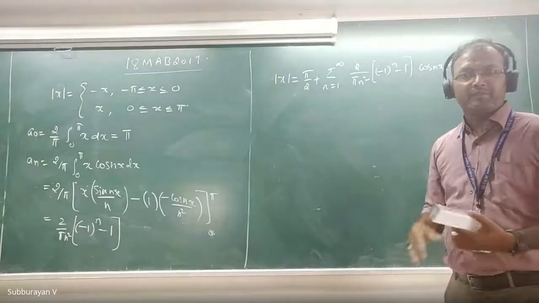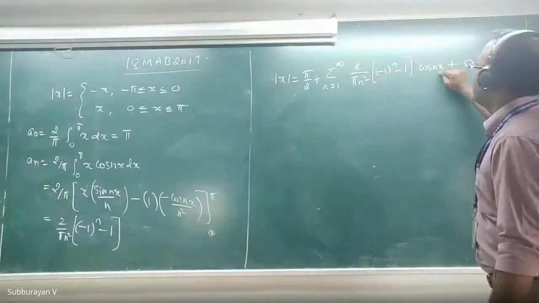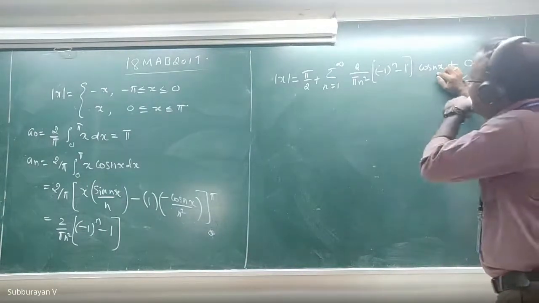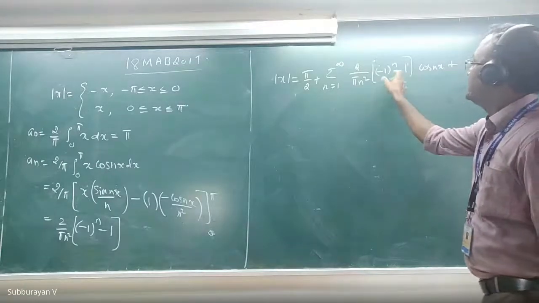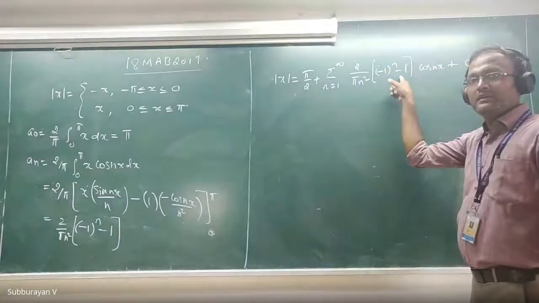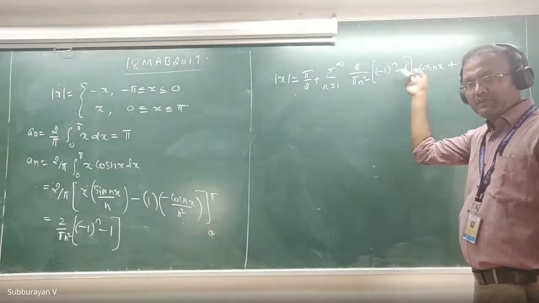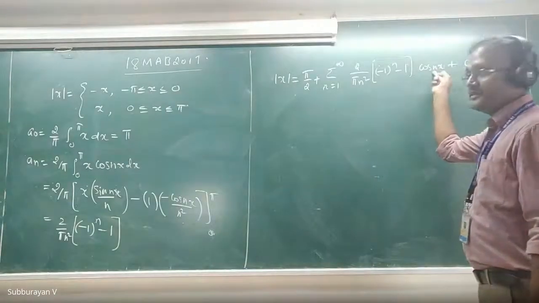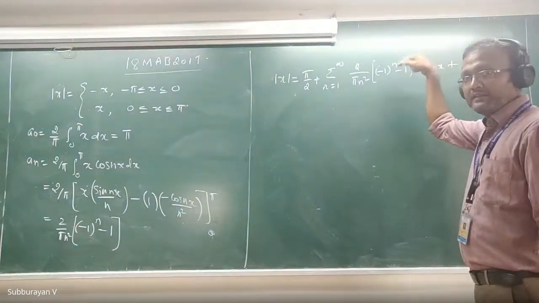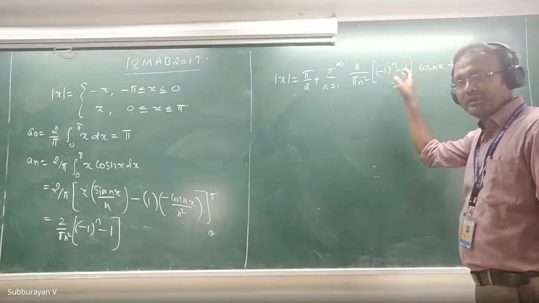Even for x equal to pi, what will happen if I substitute x equal to pi? This is cos n pi. This is minus 1 whole power n into minus 1 raised to the power n minus 1. For odd numbers, this will be minus 2, and then it is multiplied by minus 1, so this will be positive. For even numbers, this will be 0. Okay, that will also work.